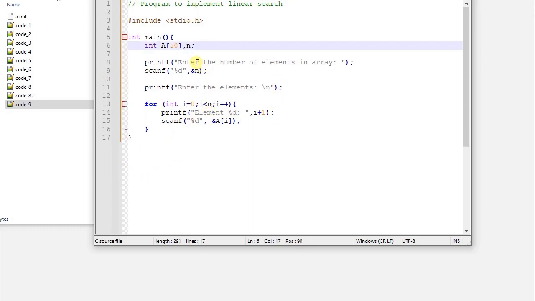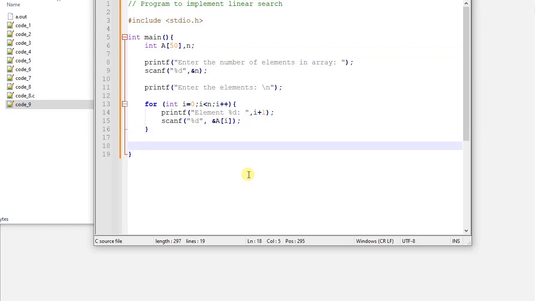Here we say enter the number of elements, and then we get the number of elements and store it to n. Then we print enter the elements, and we run a for loop and get the elements one after the other. Now we have our array, and now we need to get the number that needs to be searched.